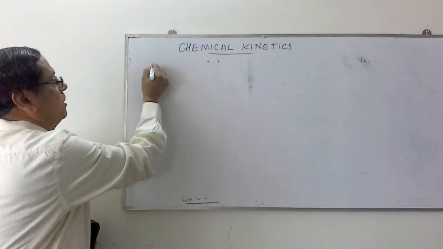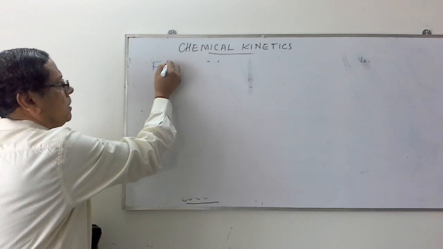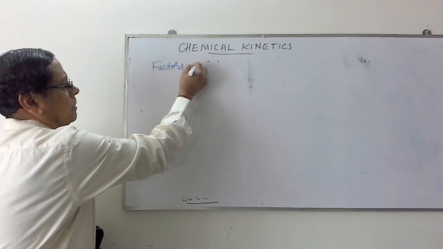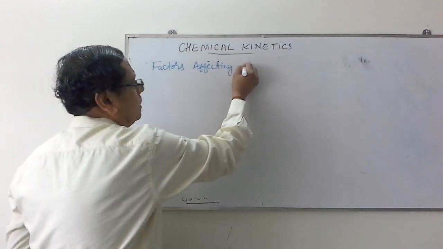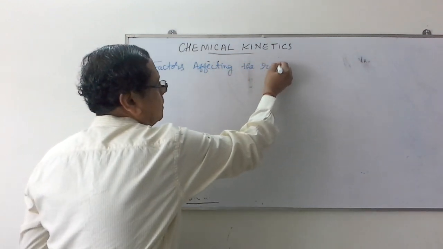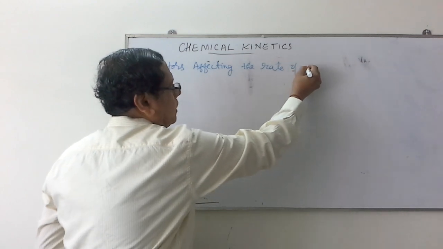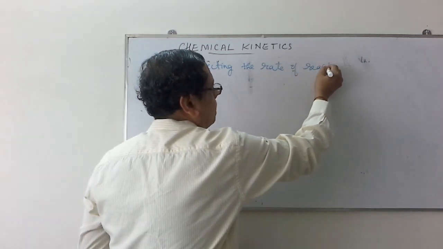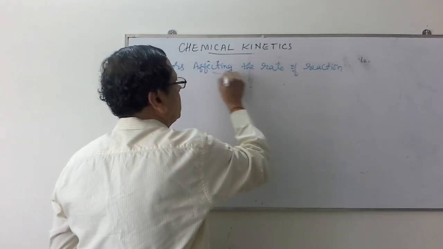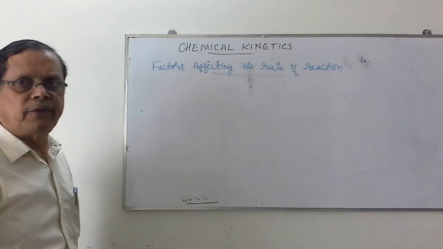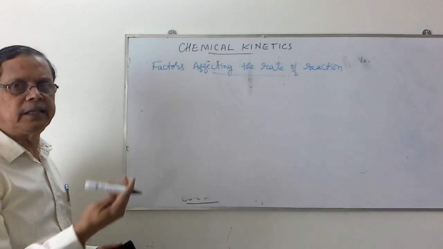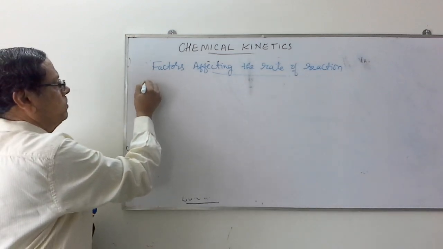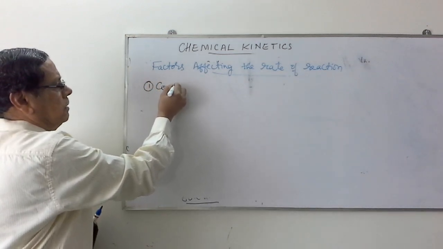Now let us consider these factors affecting the rate of reaction. We consider four important factors. Those four important factors which affect the rate of reaction: the first one is concentration.